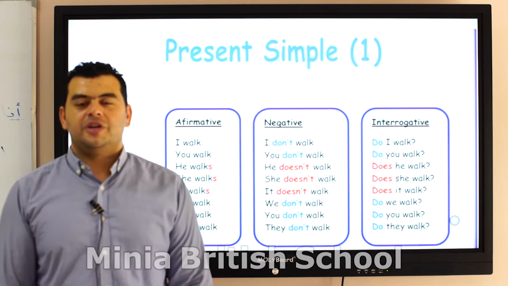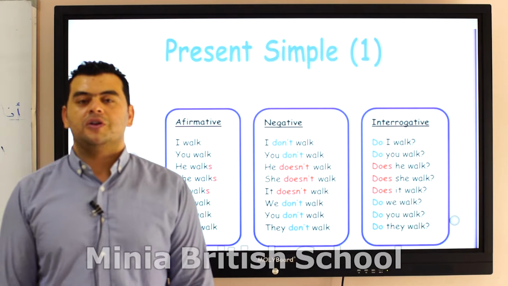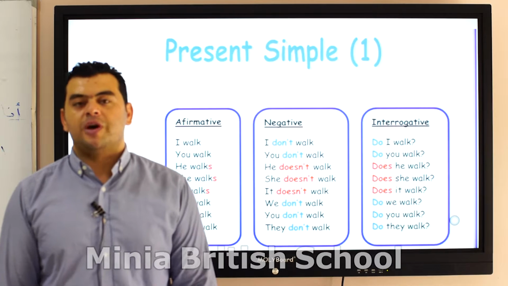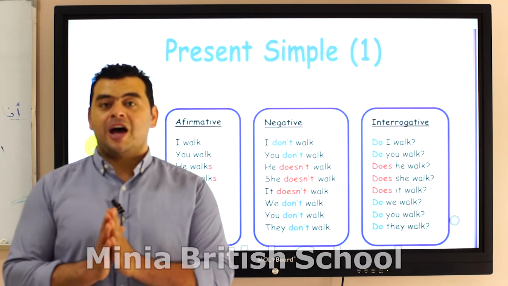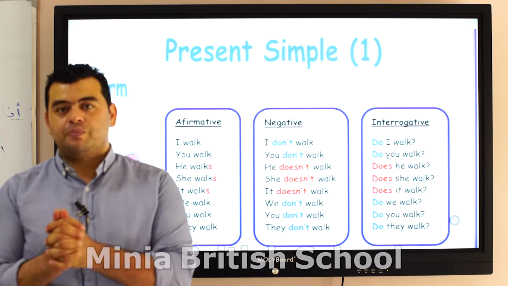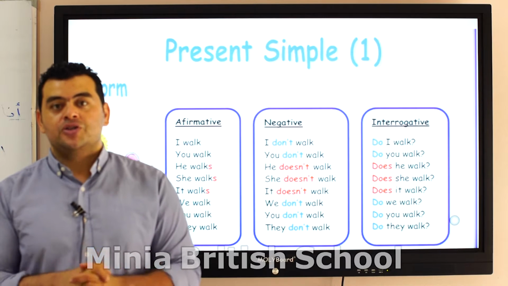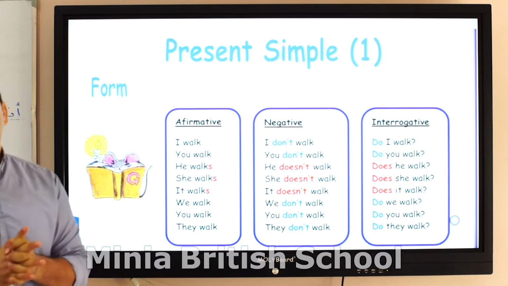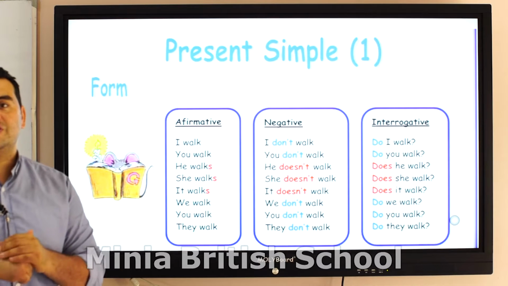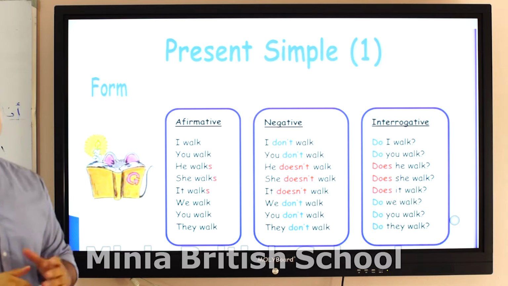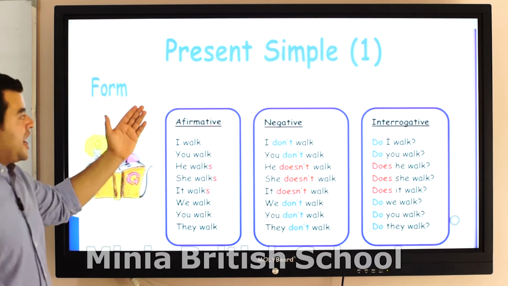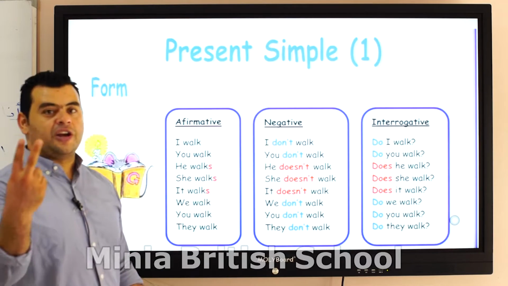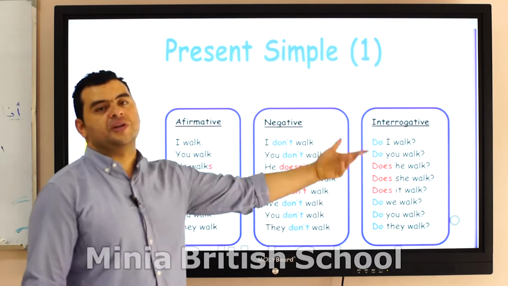Good morning, grade 4. Today we are going to complete Unit 1, Lesson 2. In Unit 1, Lesson 2, Part 1, last session, it was about Jeremiah and how he spends his day in school. Today we are going to talk more about the present simple and how to describe things you do in your daily life. First, the present simple has three forms. You can say affirmative, negative, interrogative, or question form.